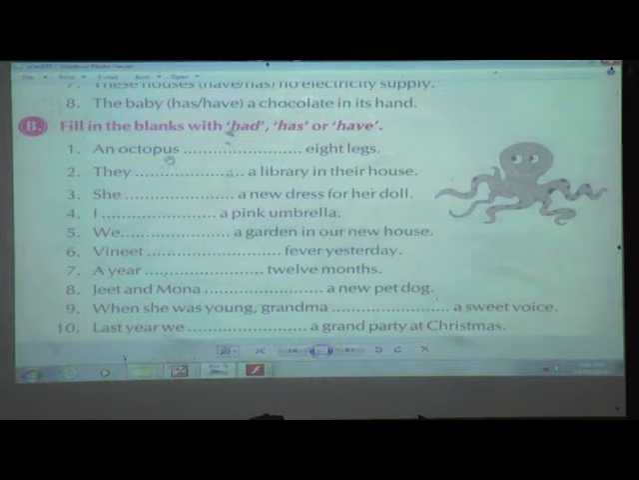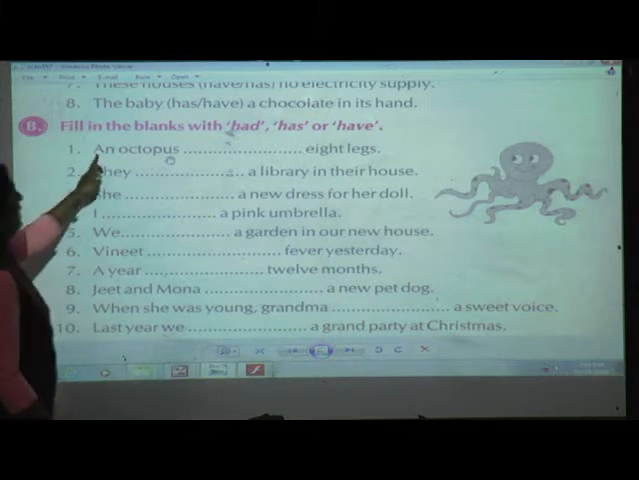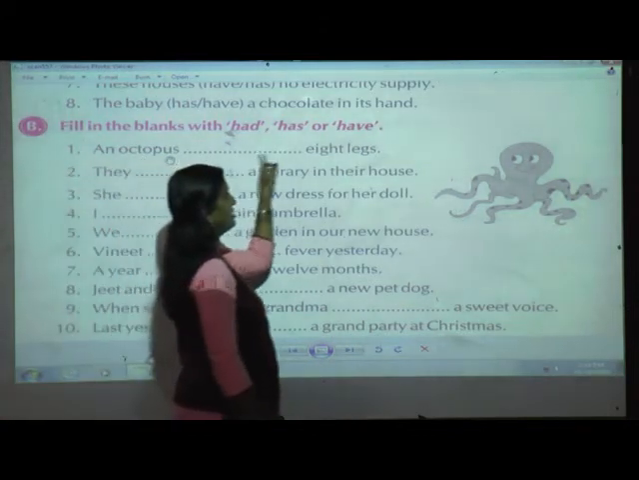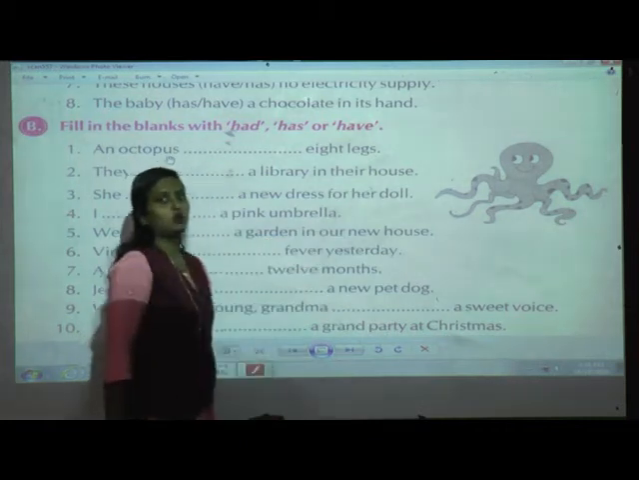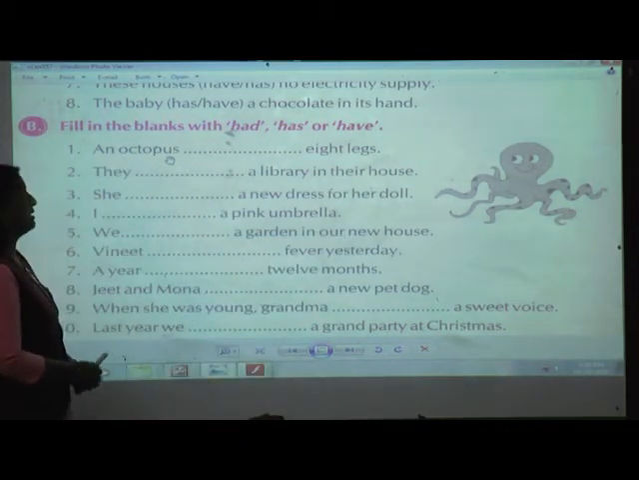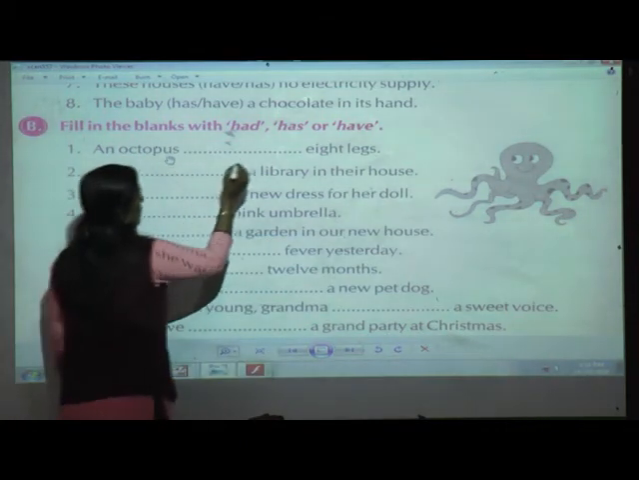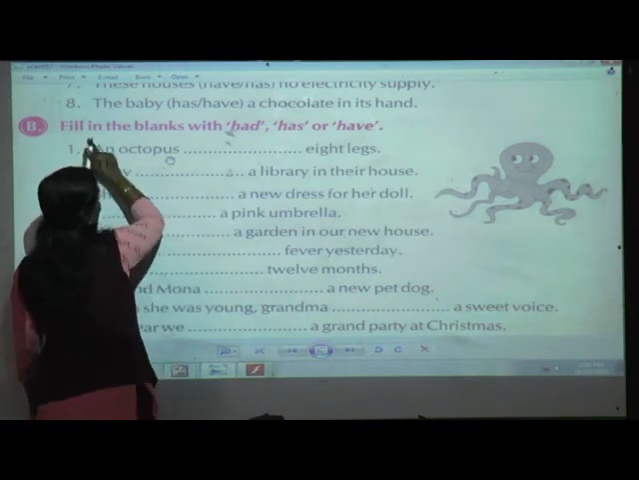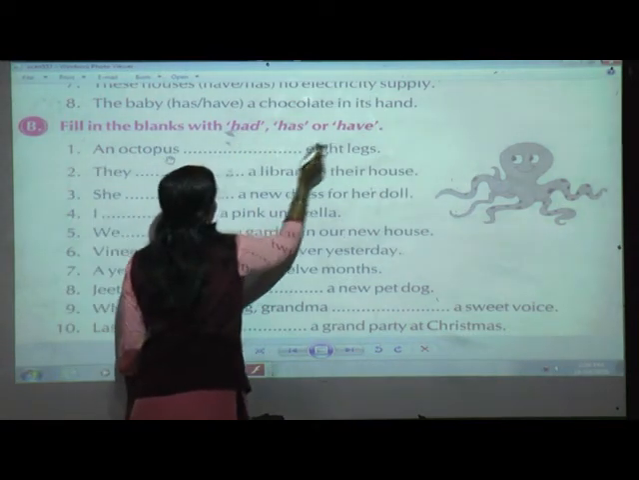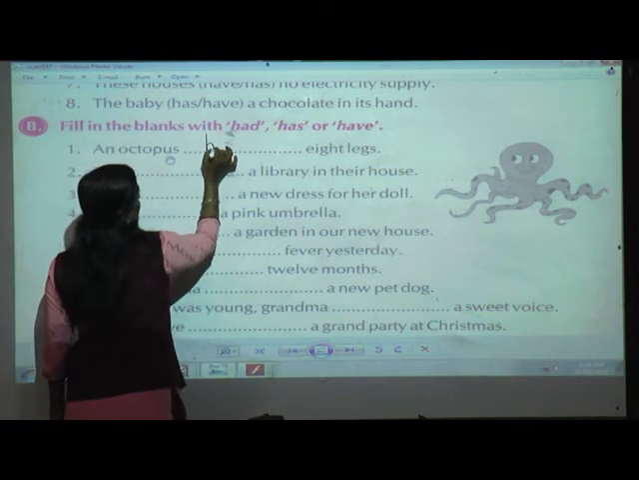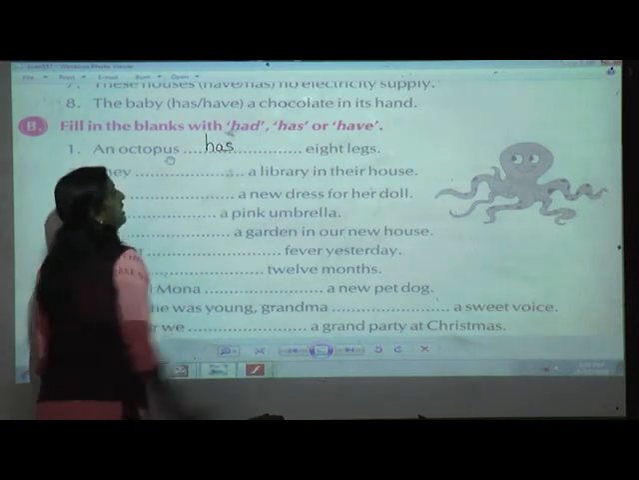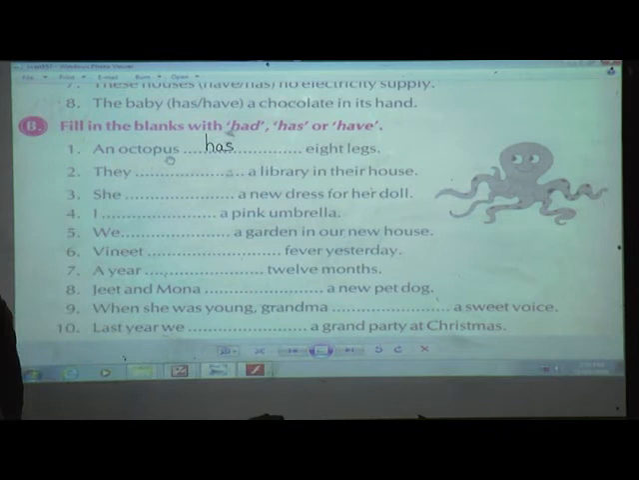An octopus dash 8 legs. Now an octopus is a single animal they have mentioned. So which verb I am going to use? You have to fill in the blanks with had, has or have. So it is singular. So I am going to use has. They dash a library in their house.